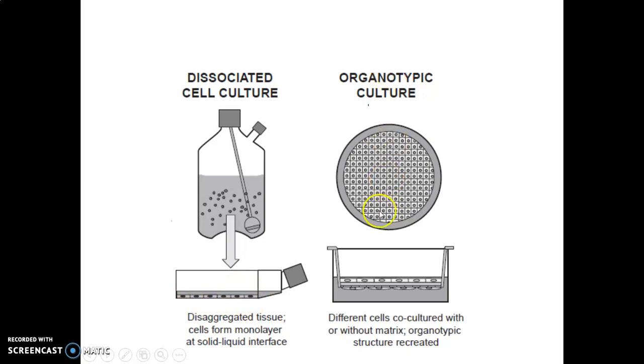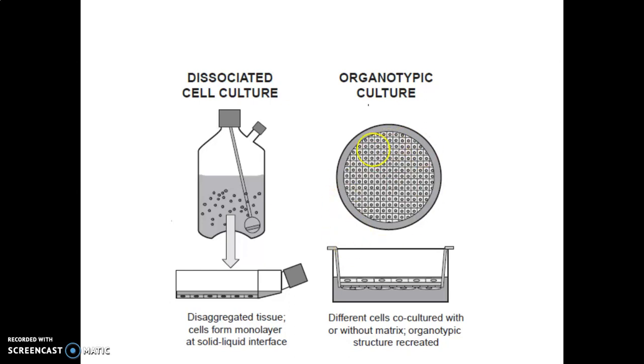Organotypic culture. Here, hollow fibers or a particular matrix is used, which resembles the growth of an organ or piece of tissue as in vivo. Now, in vivo means the culture which is similar to the body of a particular organism, and in vitro is the growth of the cells inside glass or in an artificial environment.